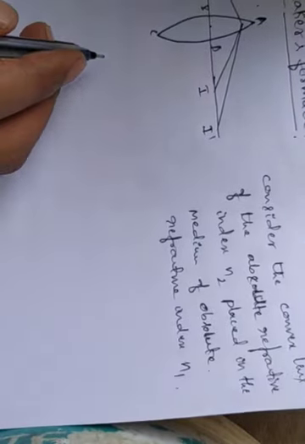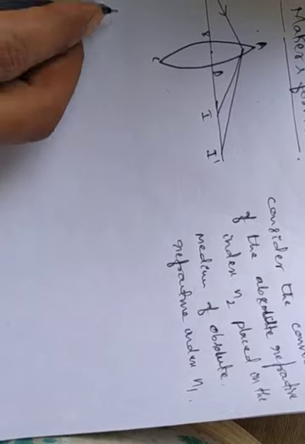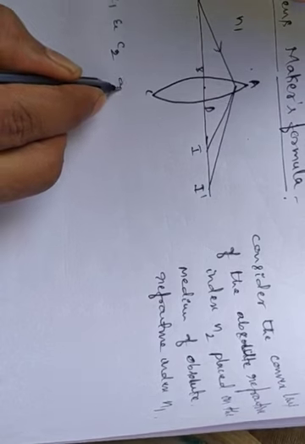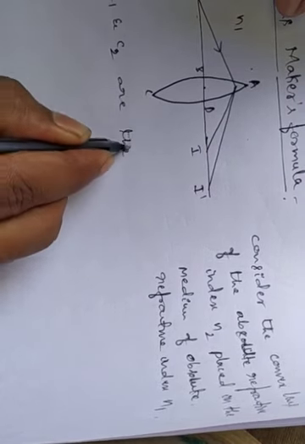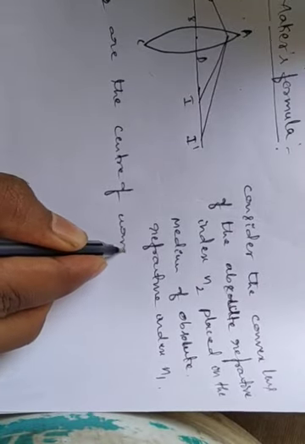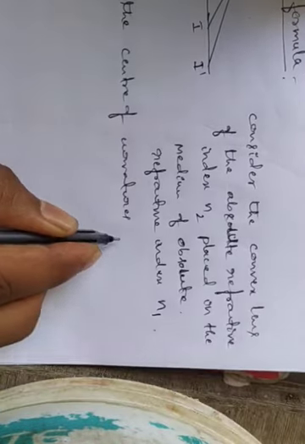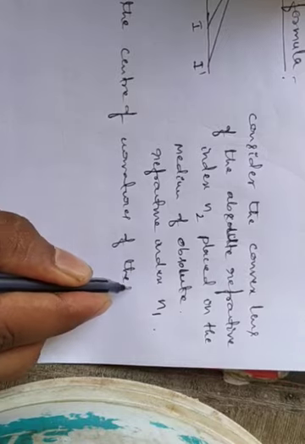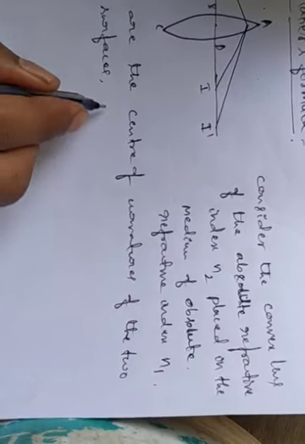Here the two surfaces have certain centers of curvature, and C1 and C2 are the centers of curvature of the two spherical surfaces.